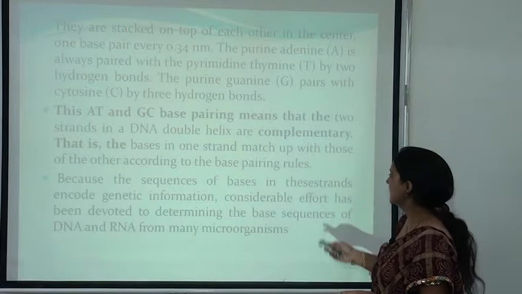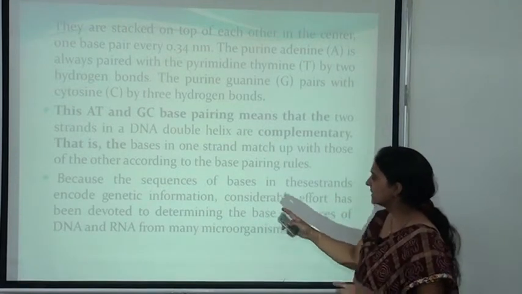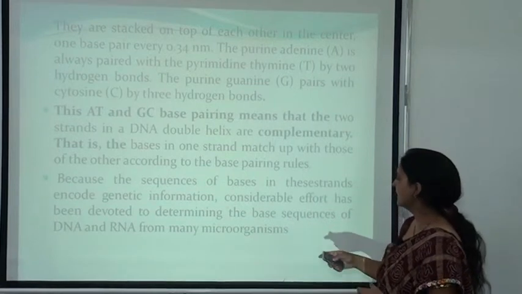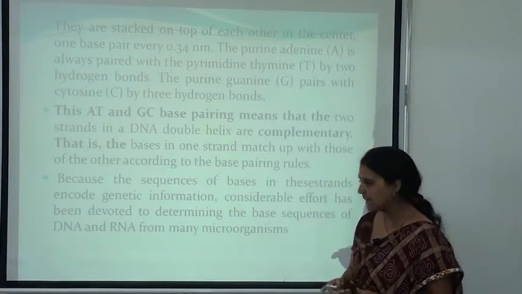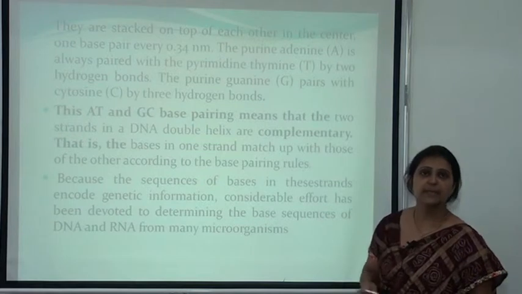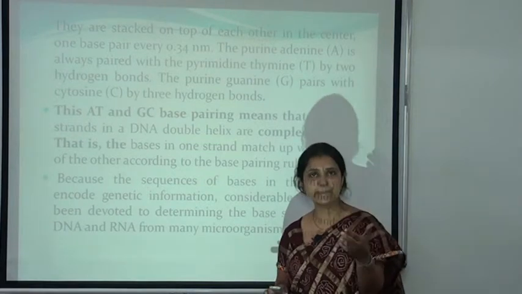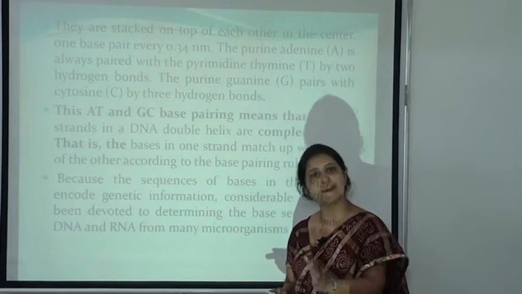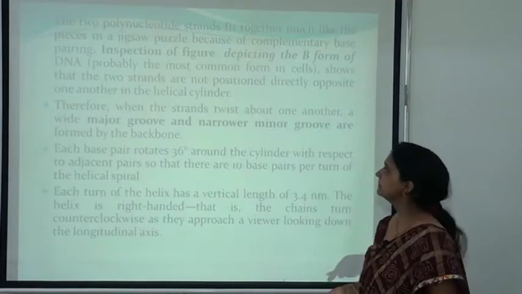Because the sequence of bases in the strands encodes genetic information, considerable effort has been devoted to determining the base sequence of DNA and RNA from many microorganisms. It means that this contains two pyrimidines and two purines. A always binds with T with a double bond and G always binds with C with a triple bond.